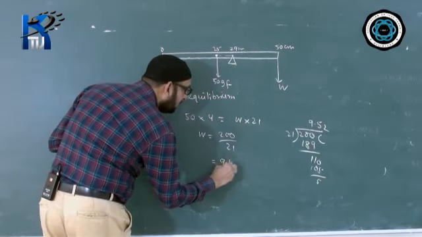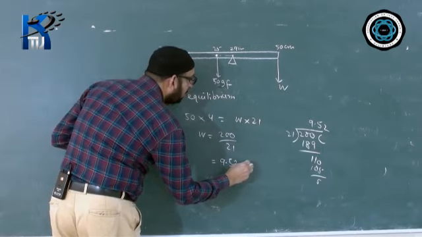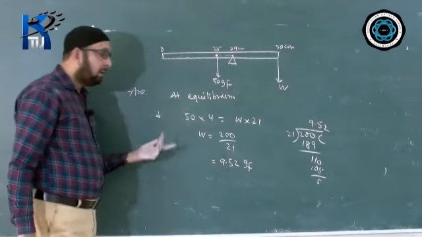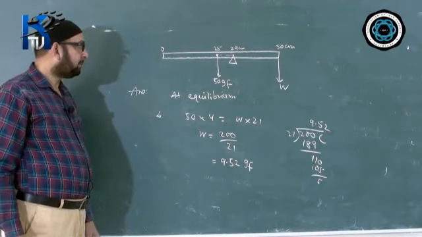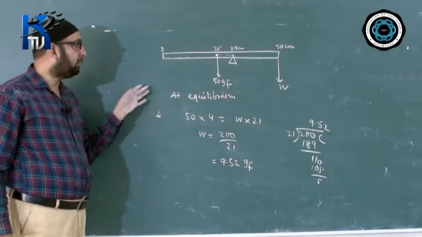9.52, so nearly 9.52 GF. The same unit you have to give in the answer. This is how simply we can do it. So this type of problem you can expect.